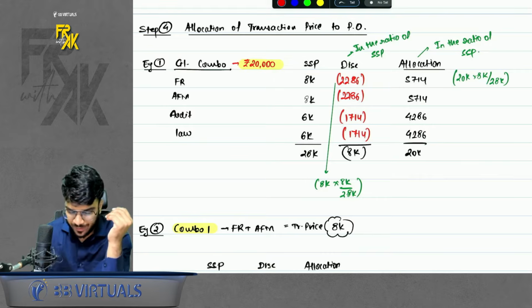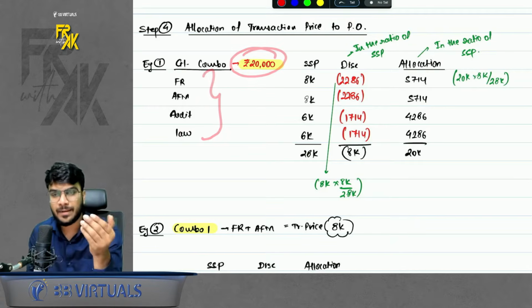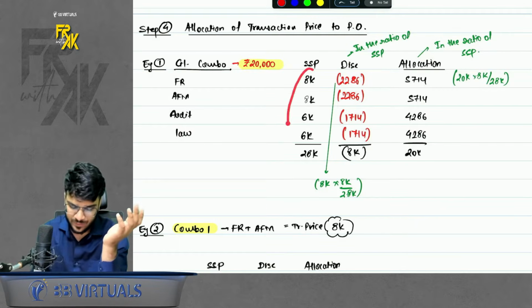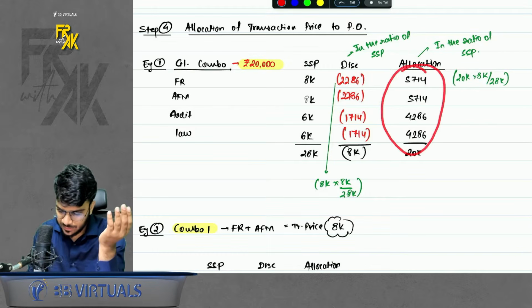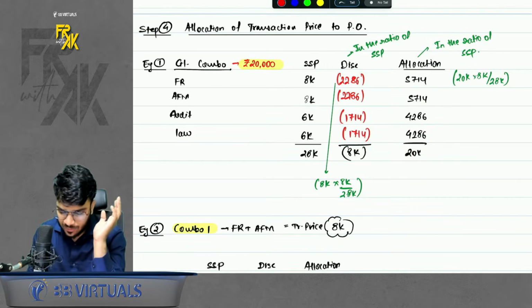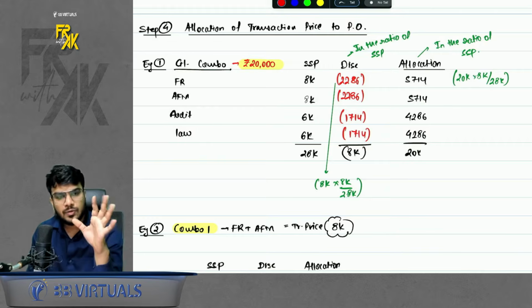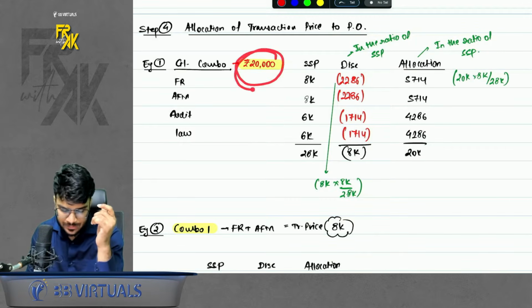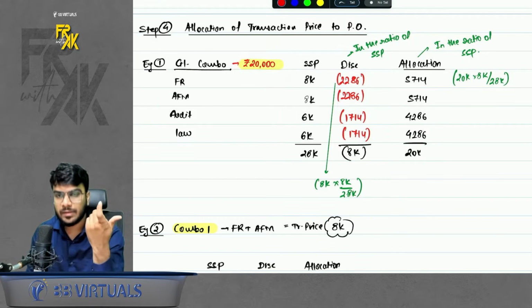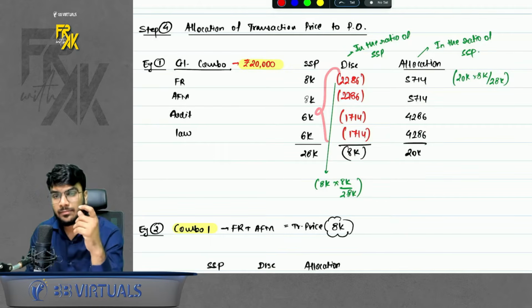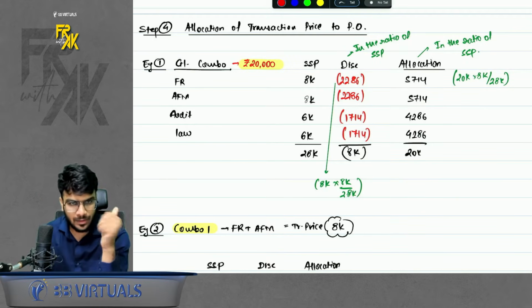So now I want to bifurcate this 20,000 between all the 4 subjects. How will I bifurcate? Simple. You will bifurcate in the ratio of SSP. So allocation is done in the ratio of SSP. That means you have given a discount on all the products. So when you bifurcate the transaction price in the ratio of SSP, do remember one thing: even the discount is getting allocated in the ratio of SSP. Okay, this is one example.